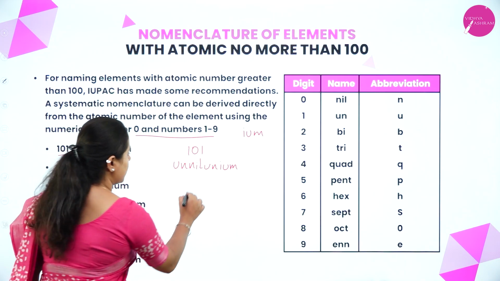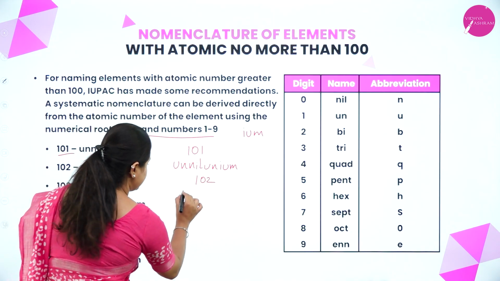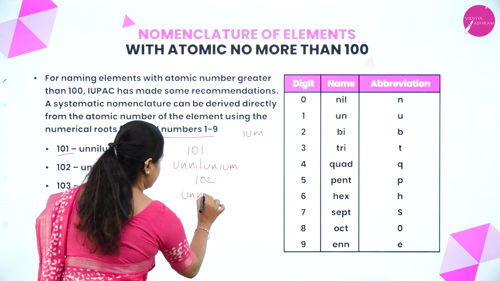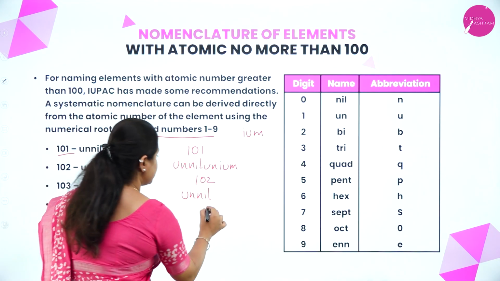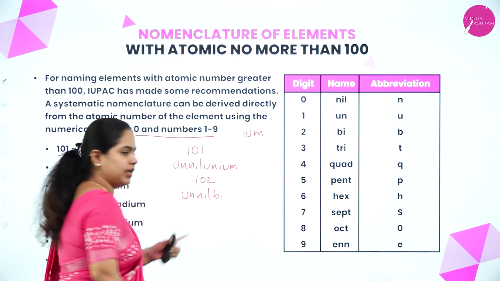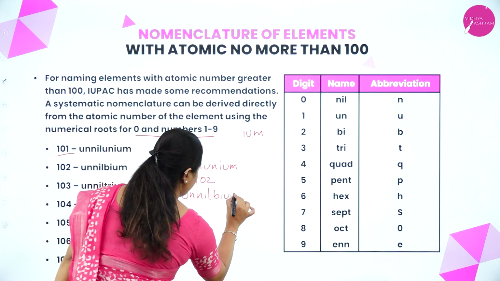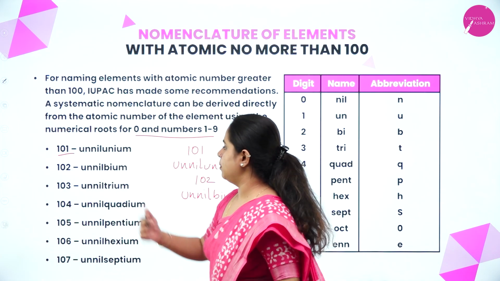Let's take the example of 102. For 1 it is un. For 0 the name is nil. And for 2 it is bi. So un, nil, bi is written. I said you have to add ium. So it is unnilbium. Other examples are given here.